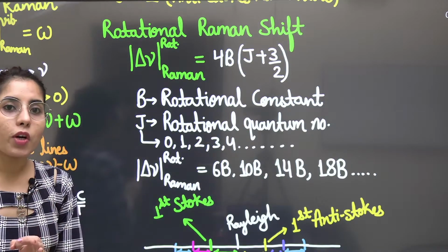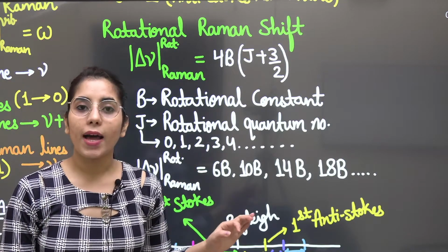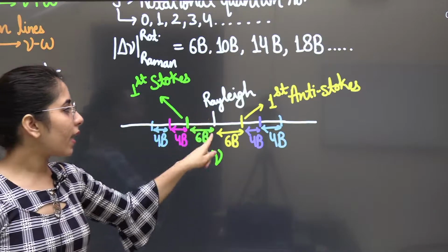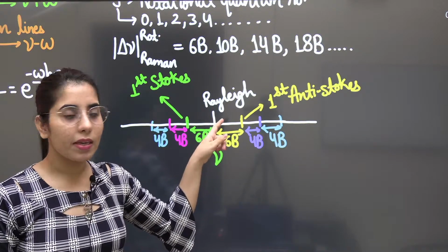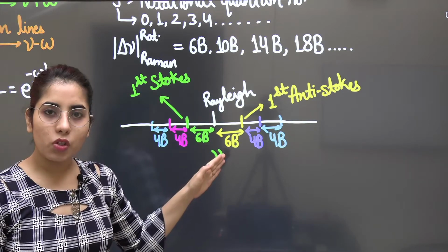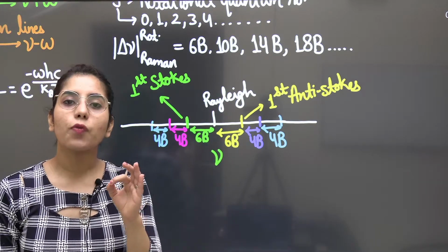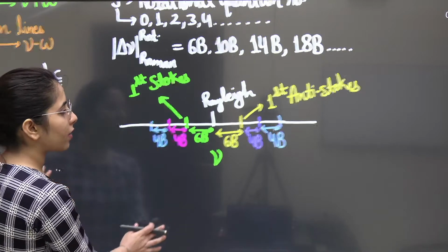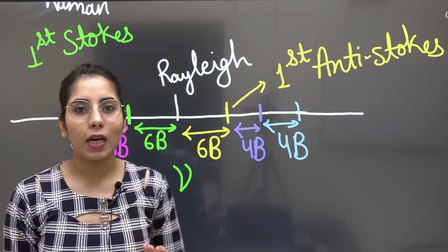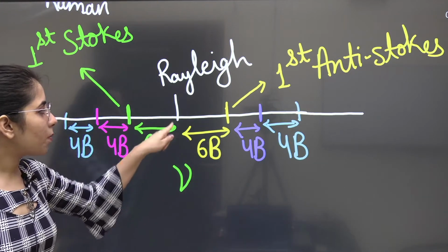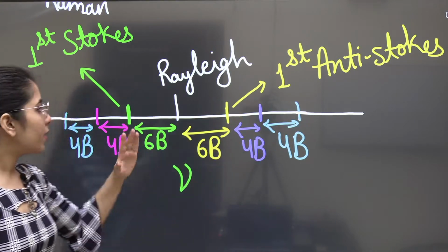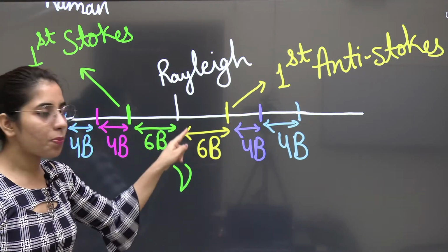Now it is very important to understand this factor. Why? Let's talk about it. Look at this. If you will be taking the Rayleigh line at the center, what is the wave number separation between the Rayleigh line and the first anti-Stokes line? This is very important for you to know, because it will be helping you in numericals a lot. This side anti-Stokes, this side Stokes. So that is 6B separation.